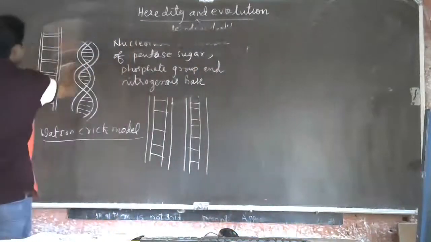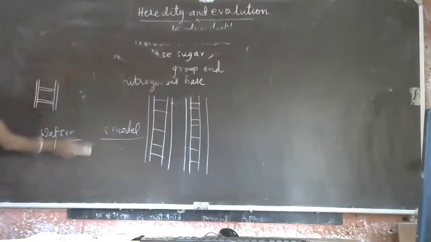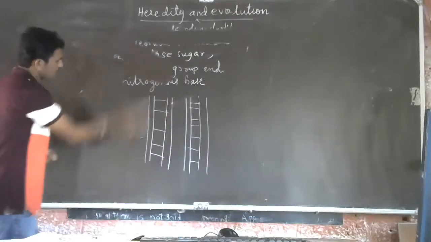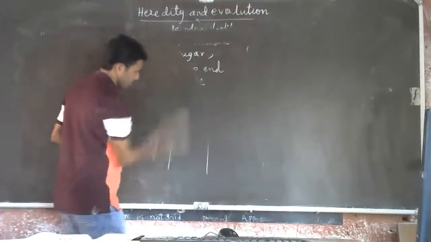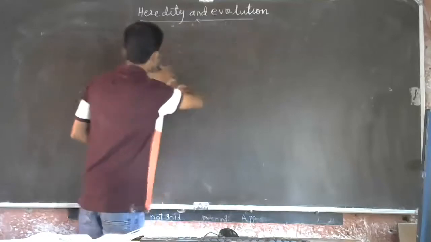Why does DNA replication have to happen? To maintain the constant number of chromosomes generation by generation. That is the main reason.